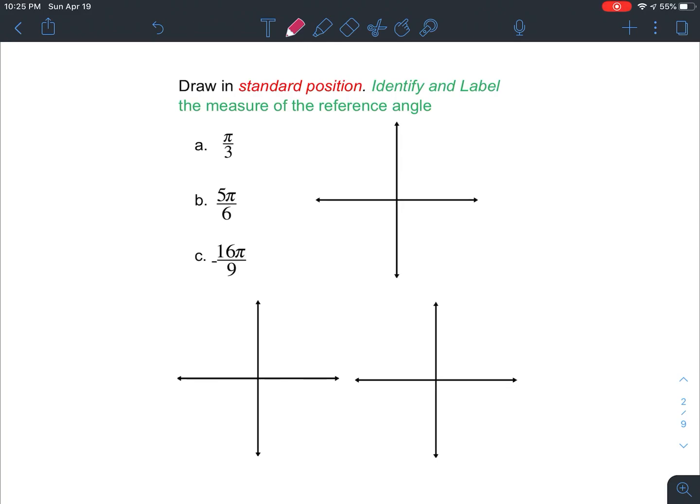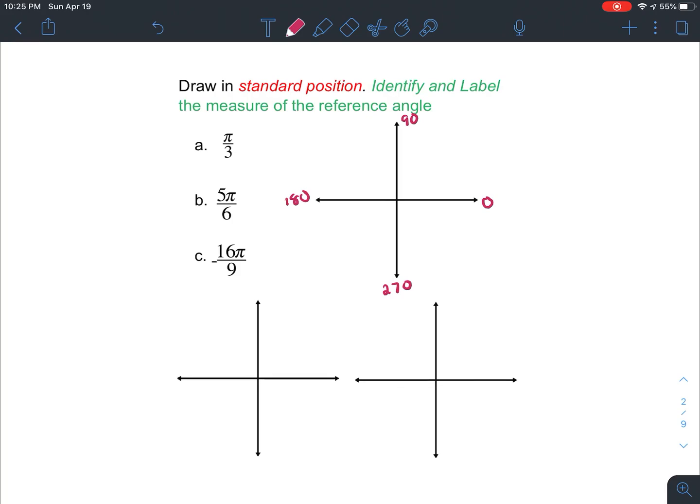Well, we know when we are working with degrees that on the coordinate plane, 0 is in line with the positive x-axis, and each of those axes are 90 degrees away from one another. So we have 90, we have 180, we have 270.